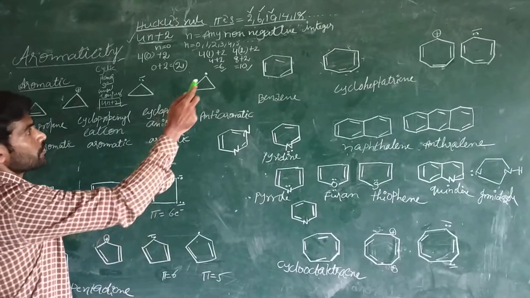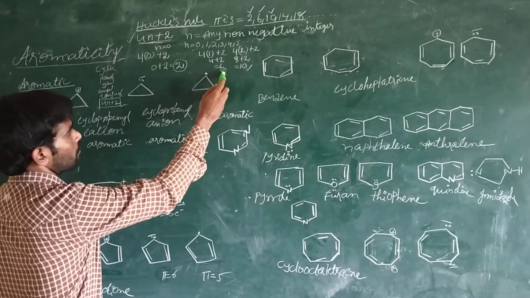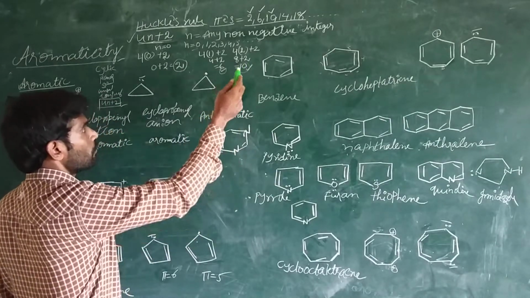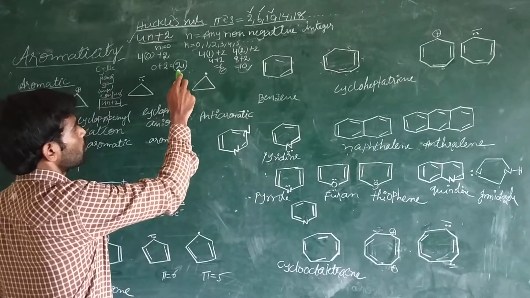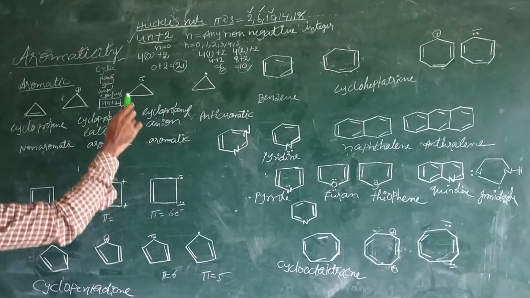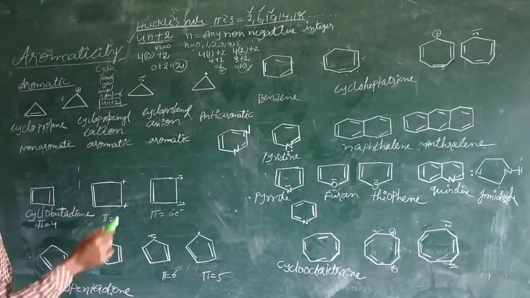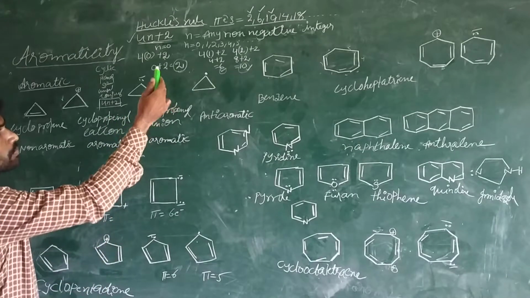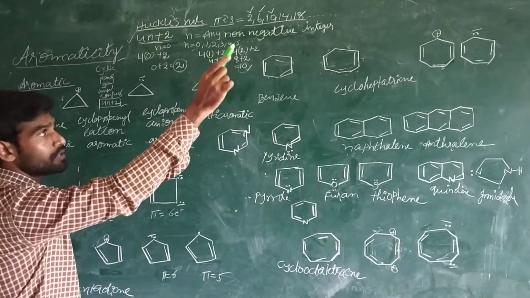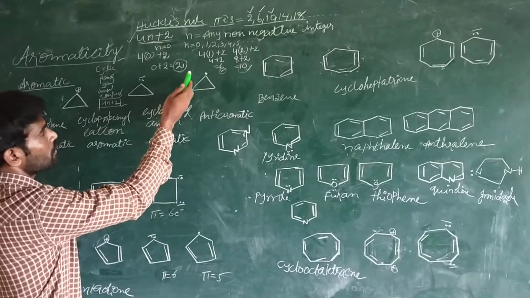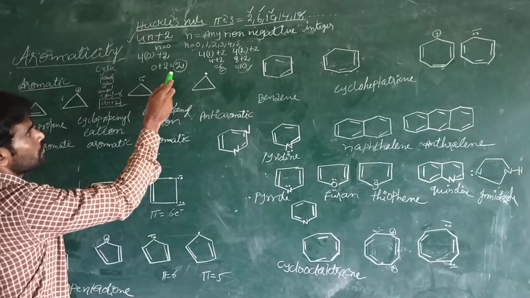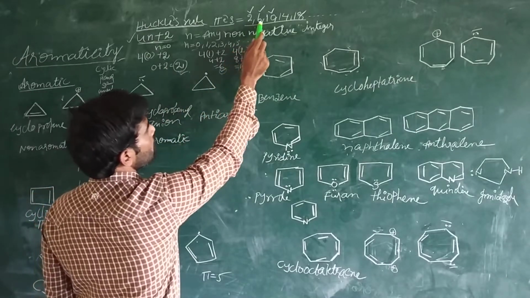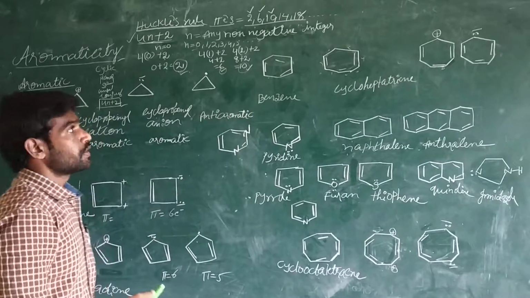That means 6 electrons should be there in the ring, 10 electrons in the ring, 14 pi electrons. So this is the Hückel 4n+2 rule, where n is any non-negative integer. You can put 0, 1, 2, 3, 4, 5, anything. If n is 0, the number of electrons is 2, then 6, 10. That's why I have written 2, 6, 10, 14, 18 like that.